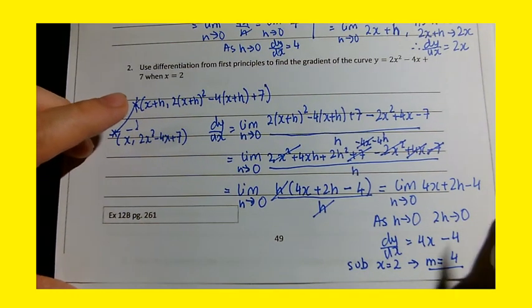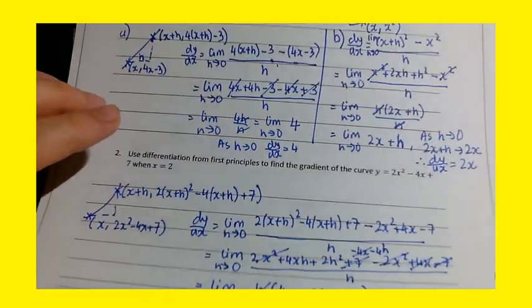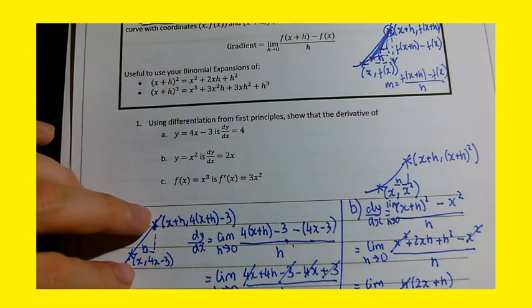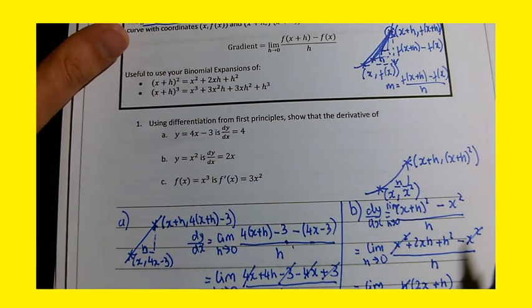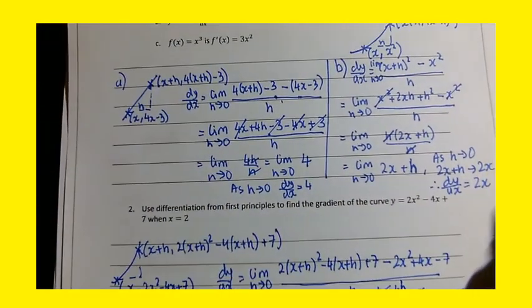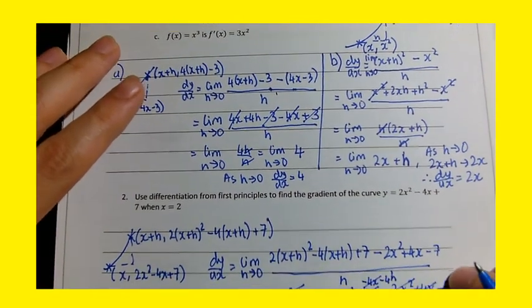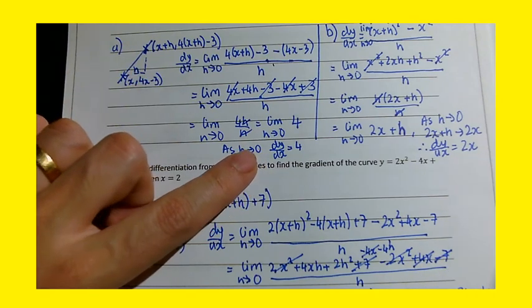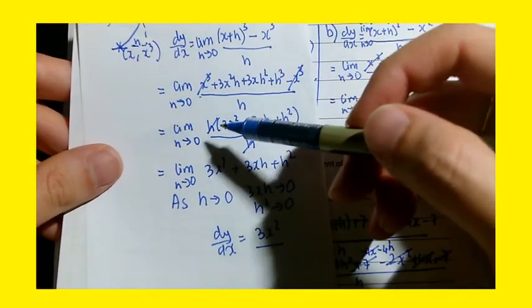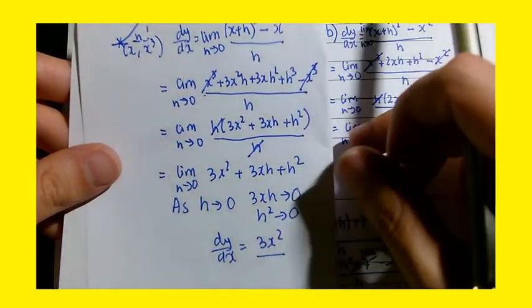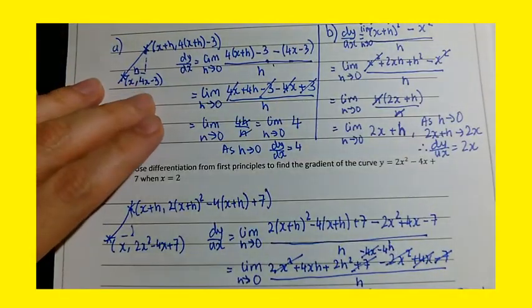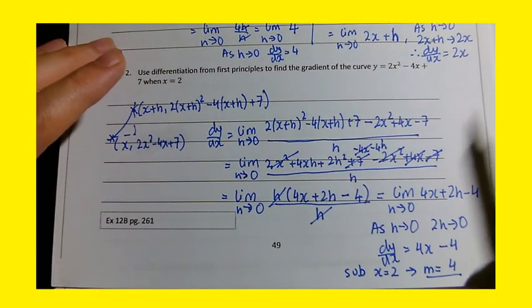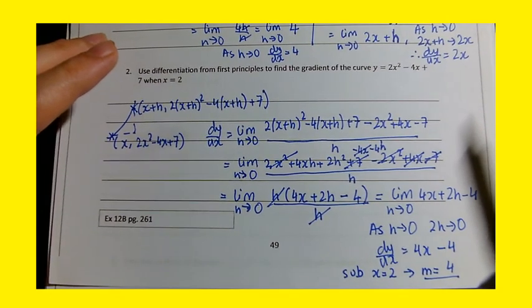Right, so let's just recap differentiation from first principles. There's a clear structure, there's a clear formula. Okay, a diagram sometimes helps you to reflect on a certain section of a graph. You use that formula, you use some algebra, and you want to try and get to a situation where it will reduce down to a number, or an expression, and it's often useful to factorise out h from the top so that it cancels down with the h at the bottom. And obviously you could get a question where you have to do differentiation from first principles and then substitute a number in.